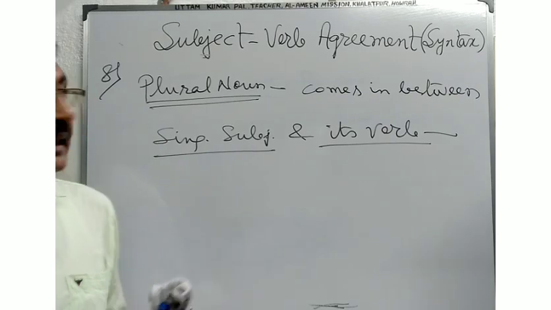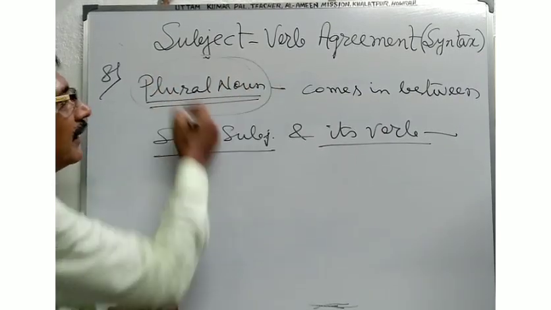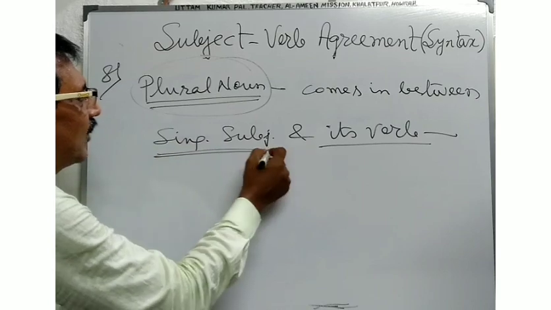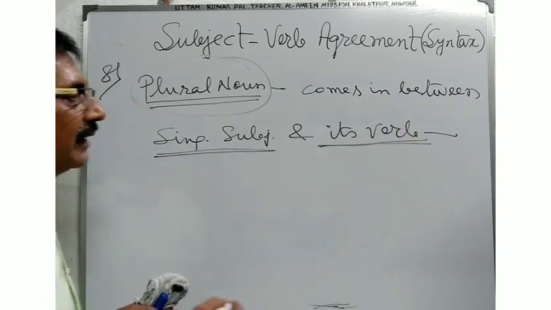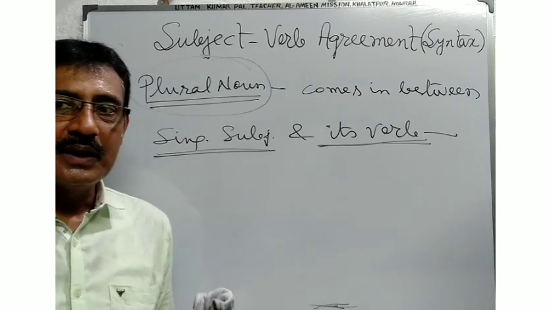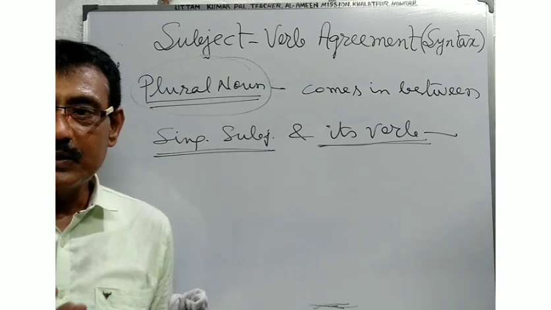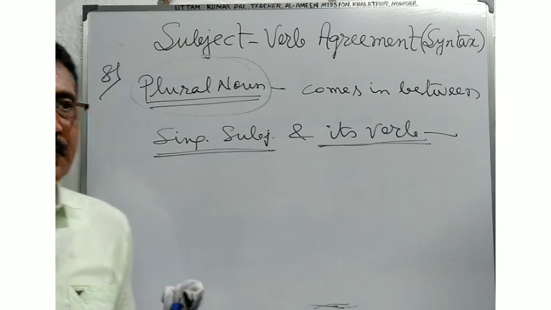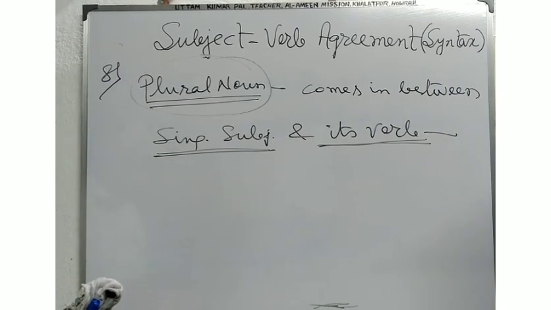That is, when the plural noun comes in between the singular subject and its verb, you will have to use the singular verb.